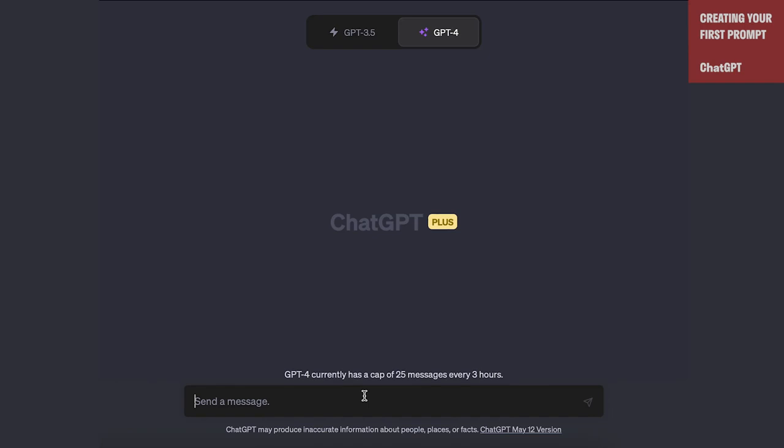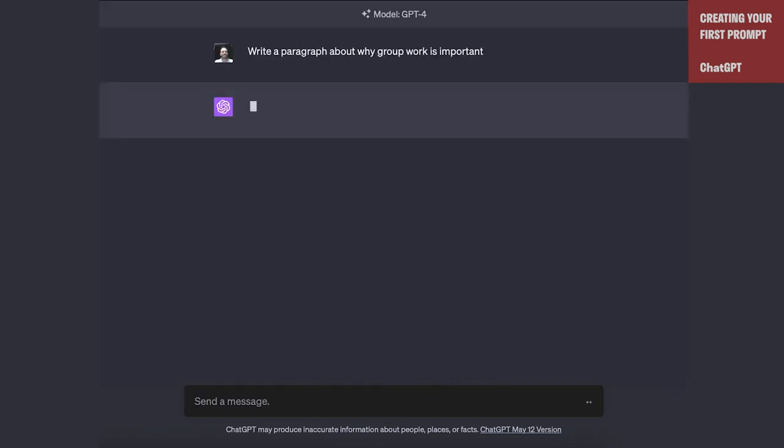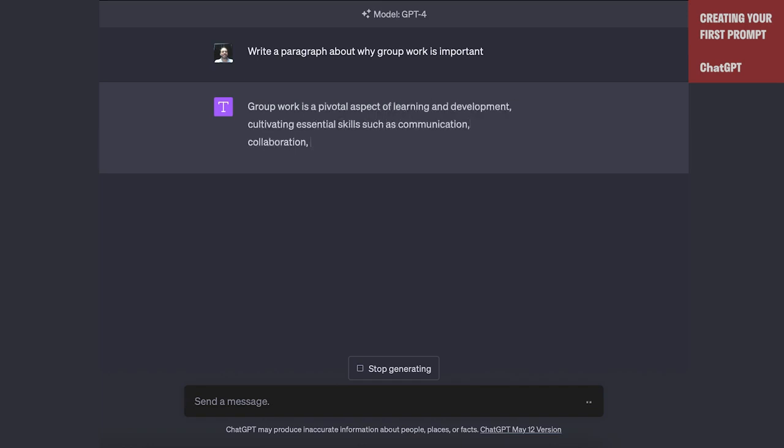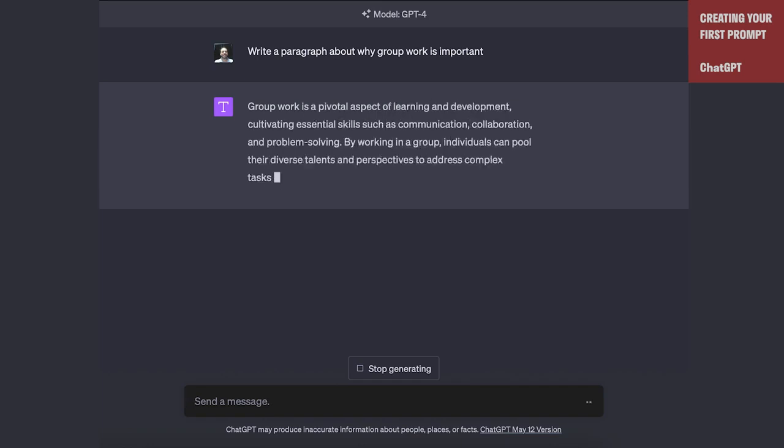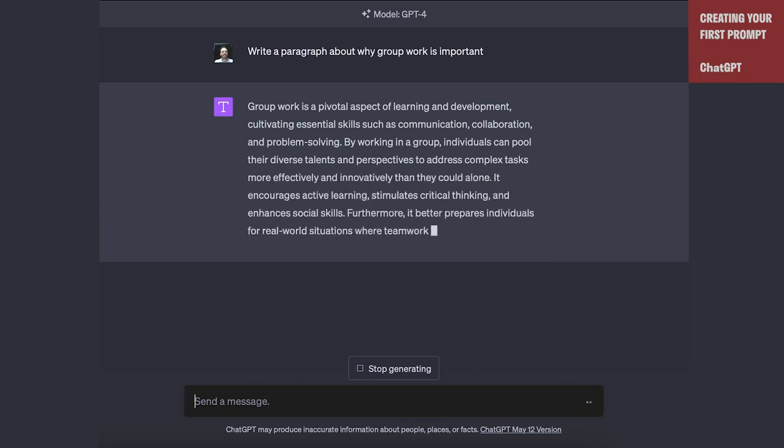So let's start with an example. Let's say we wanted to write me a paragraph about why group work is important. GPT-4 is a very powerful model. It's a little bit slow. It will produce the results that we need about this. So that is a good prompt, and it's coming up with a perfectly fine essay, but you'll notice